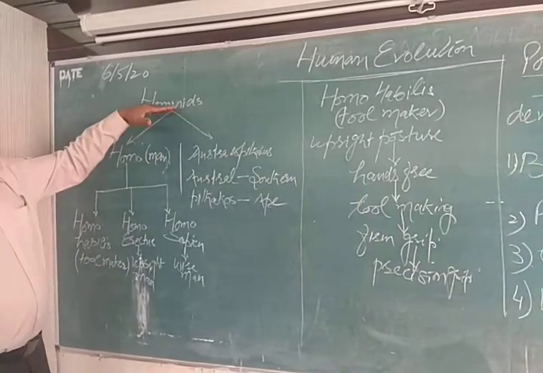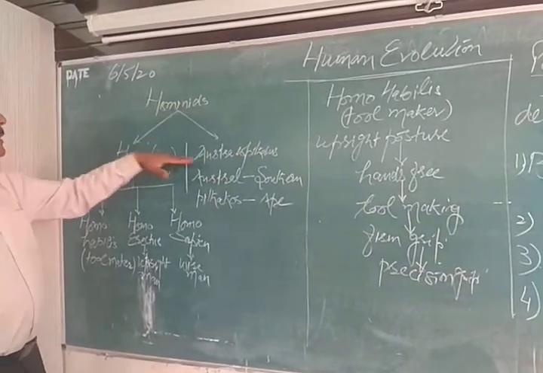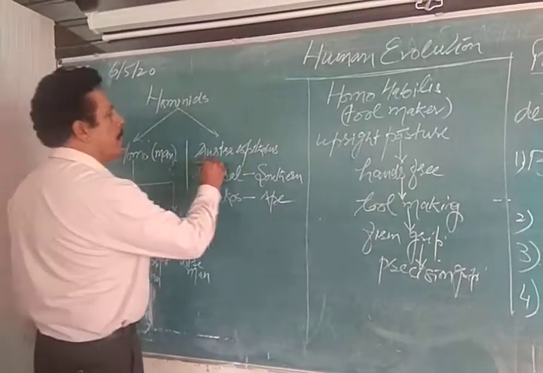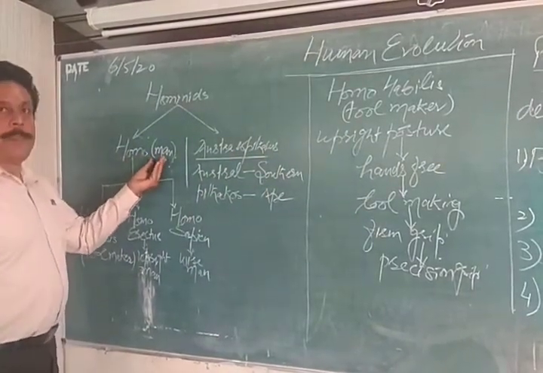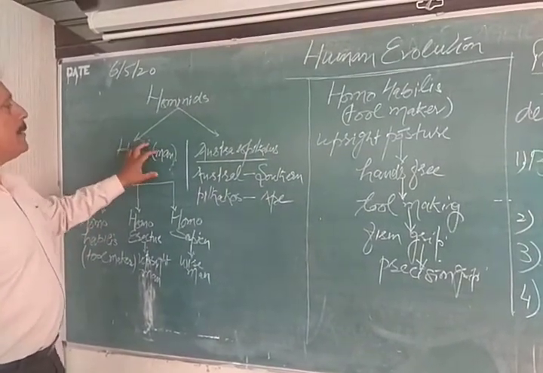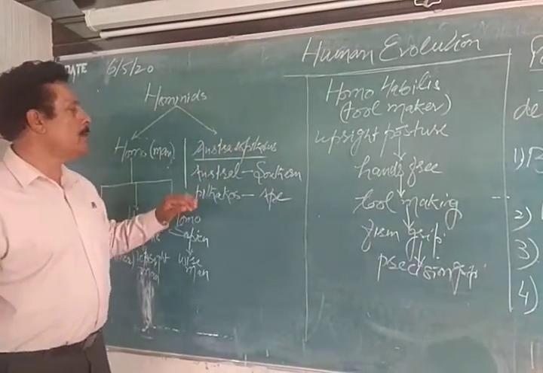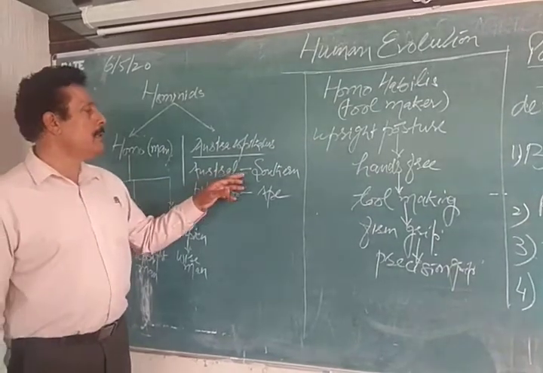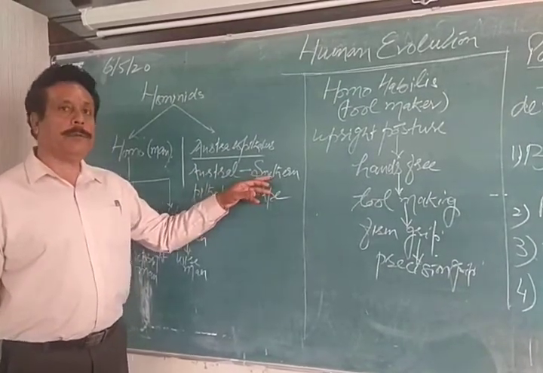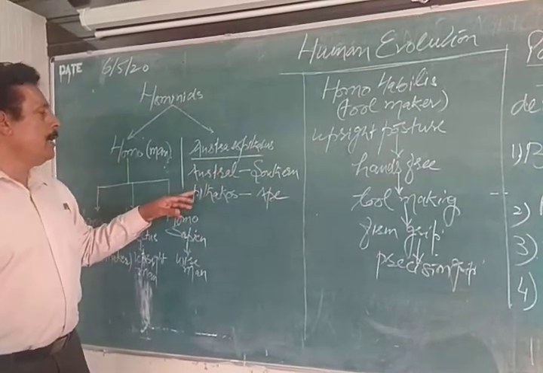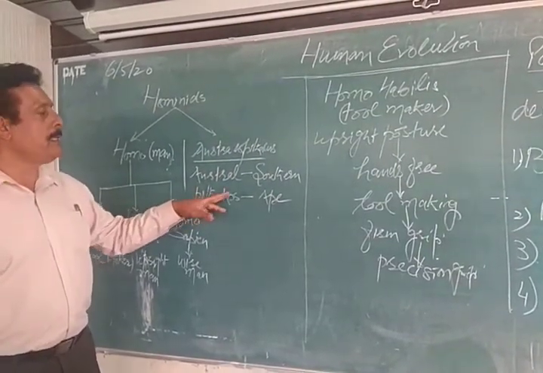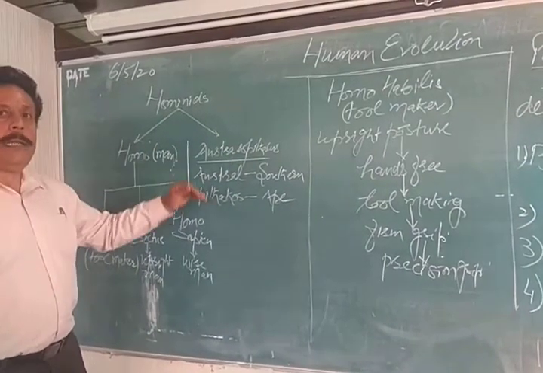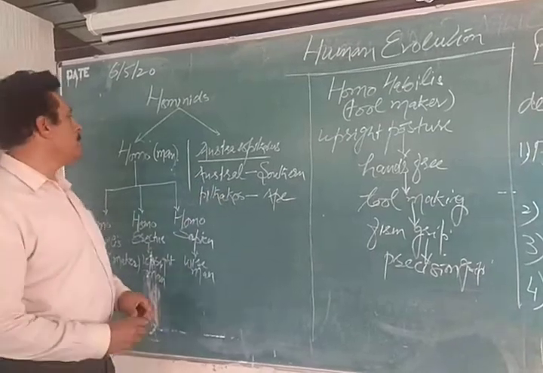Now, further to this, hominids have been divided again into two sections. One is known as Homo and the other is Australopithecus. Now, Homo means man. It's a Latin word which stands for man, and Australopithecus is derived from Latin and Greek words. Austral means southern, belonging to south. It's a Latin word. And Pithecus is a Greek word which means an ape. So Australopithecus means a southern ape, an ape which is found in the southern area.